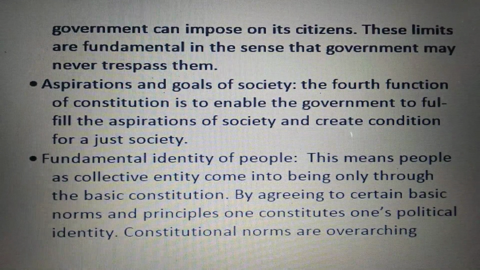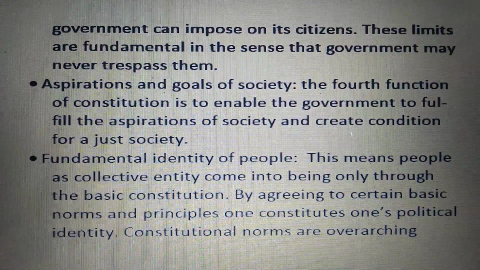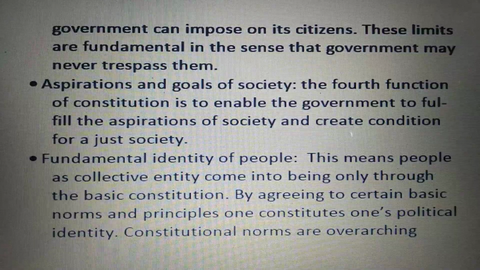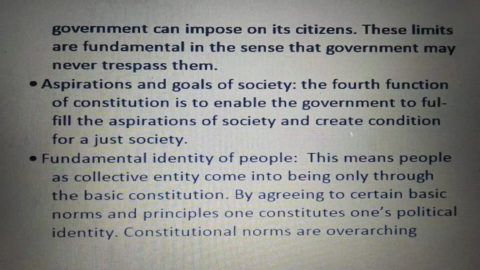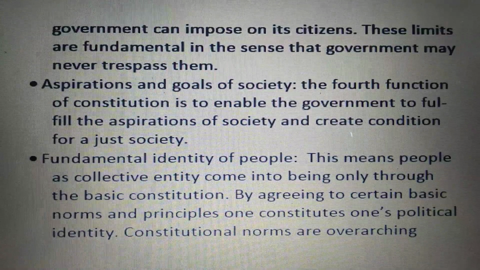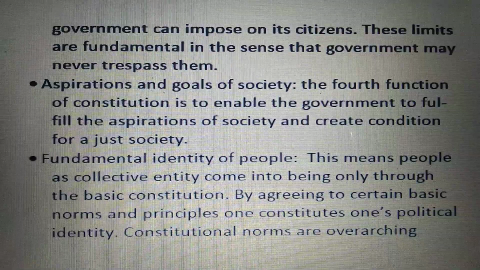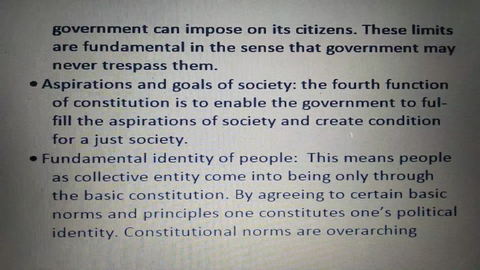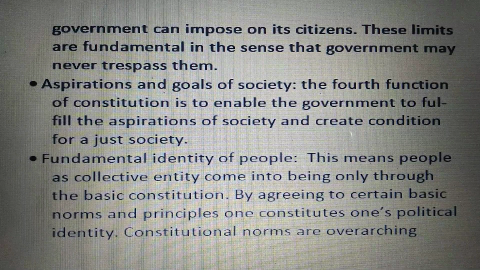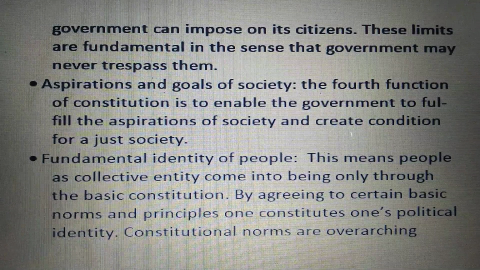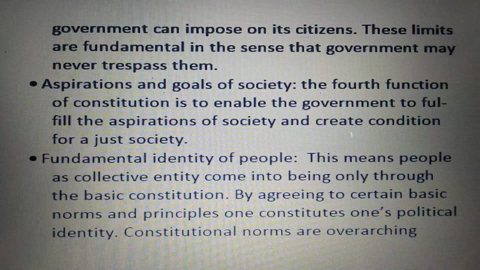Similarly, we agree to certain values and principles which we may not want even the government to trespass. So when we agree to follow such basic fundamental rules, values and principles, we gave ourselves a moral identity as well. So the constitution can be seen as an overarching framework in which an individual can work to fulfill his goals and aspirations.